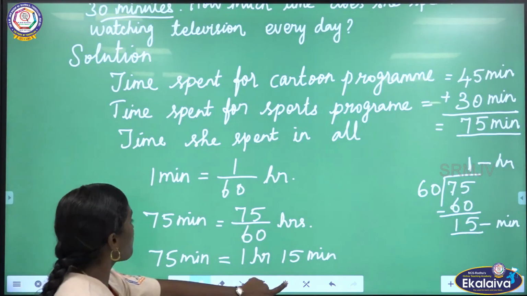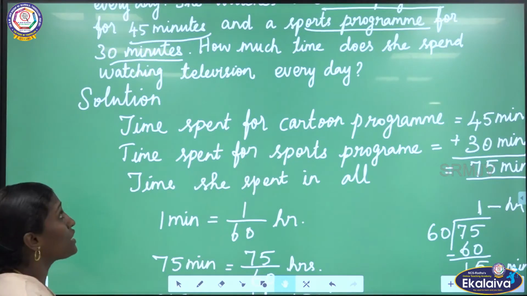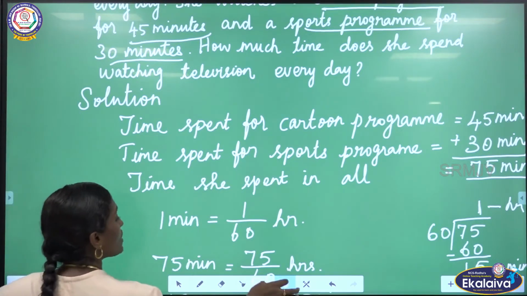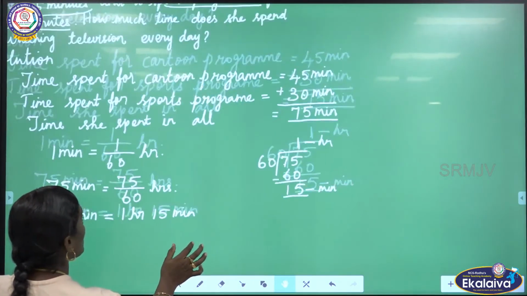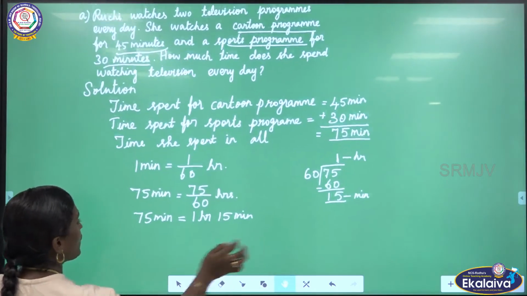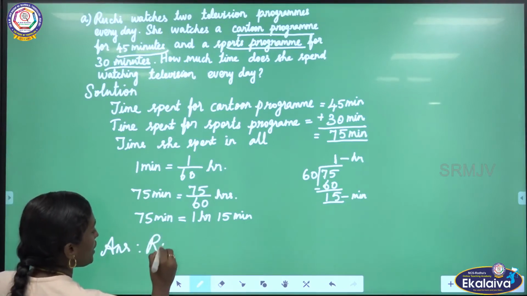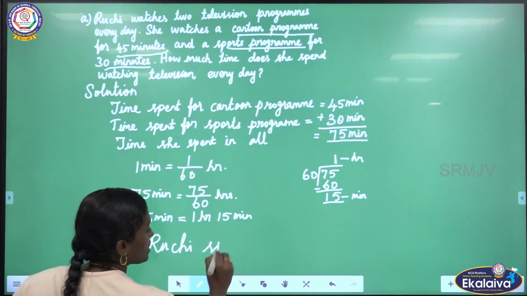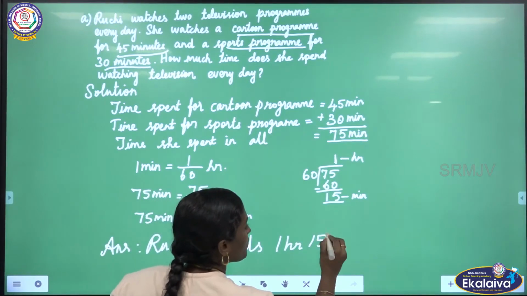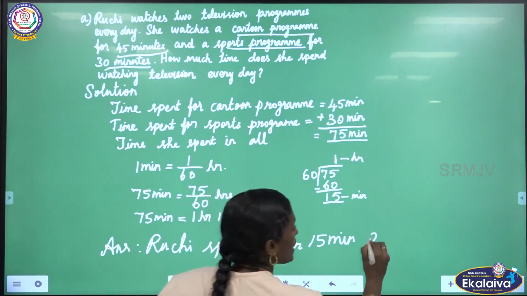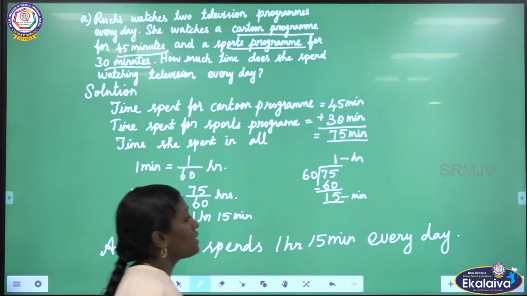What is the question? Here, how much time does she spend watching television every day? So she spends 1 hour 15 minutes every day. Let us write the answer statement. Ruchi spends 1 hour 15 minutes every day for watching television. Is it clear?